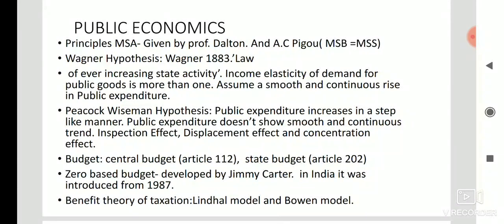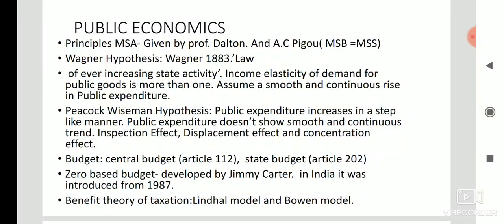The last one is the concentration effect, which refers to the apparent tendency for central government activity to grow at a faster rate than state and local government. During a period of social disturbance or economic growth, the activity of the central government increases at a faster rate than state government or local government.